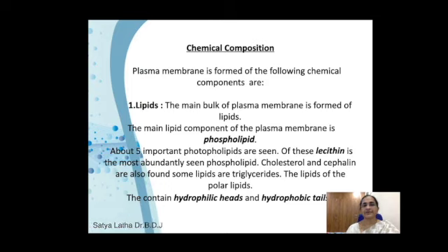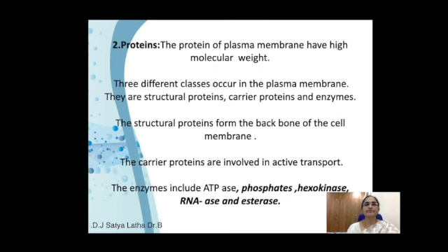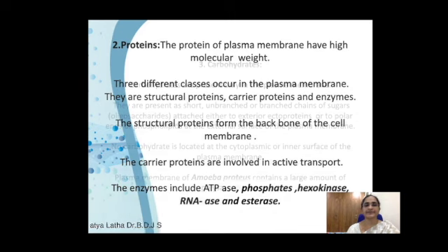The next component is proteins. The proteins of the plasma membrane have high molecular weight, and there are two types: structural proteins and carrier proteins.